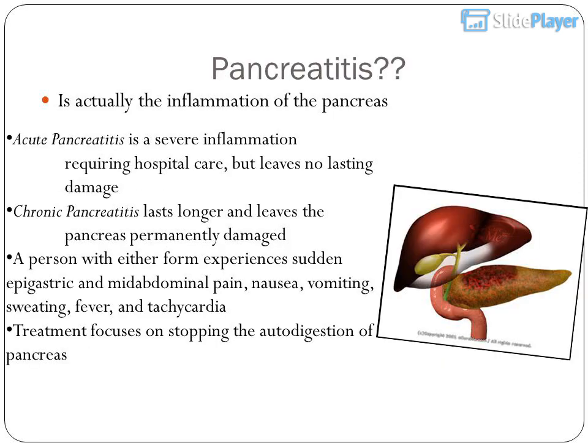Pancreatitis is the inflammation of the pancreas. Acute pancreatitis is a severe inflammation requiring hospital care, but leaves no lasting damage. Chronic pancreatitis lasts longer and leaves the pancreas permanently damaged. A person with either form experiences sudden epigastric and mid-abdominal pain, nausea, vomiting, sweating, fever, and tachycardia. Treatment focuses on stopping the autodigestion of the pancreas.